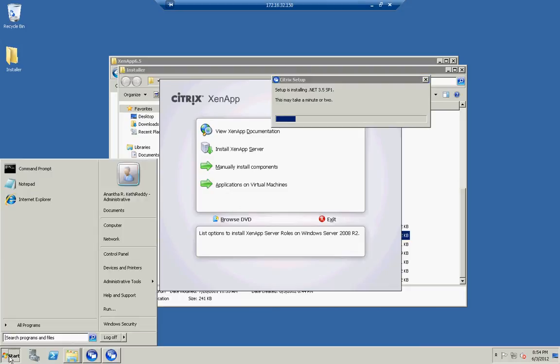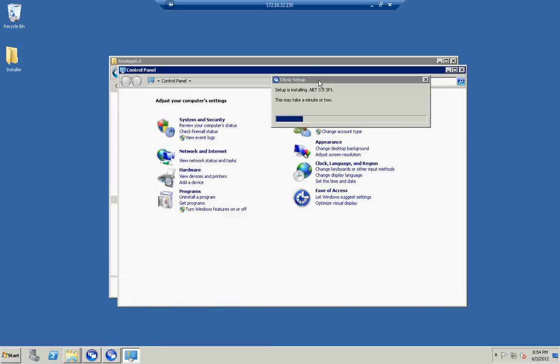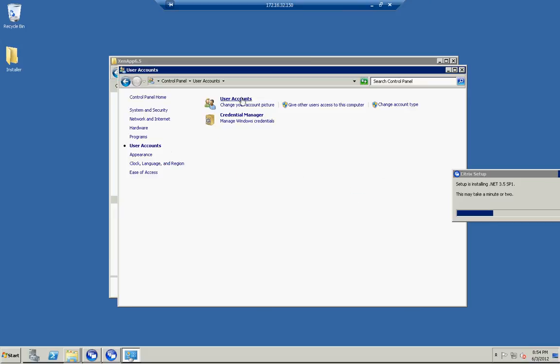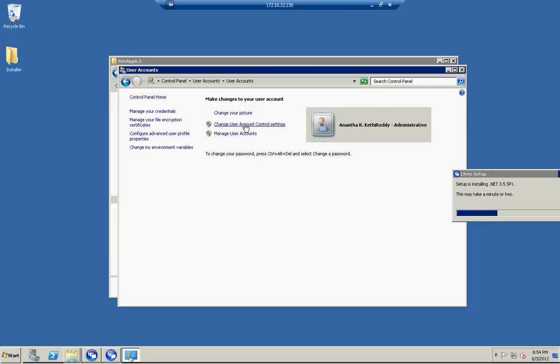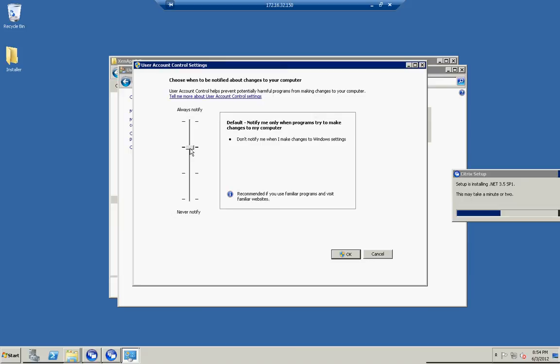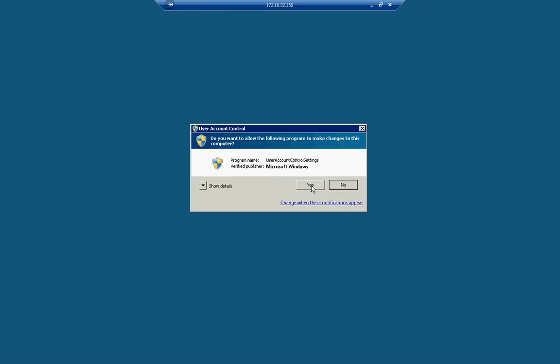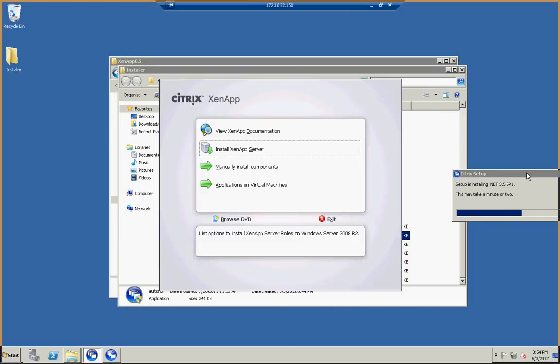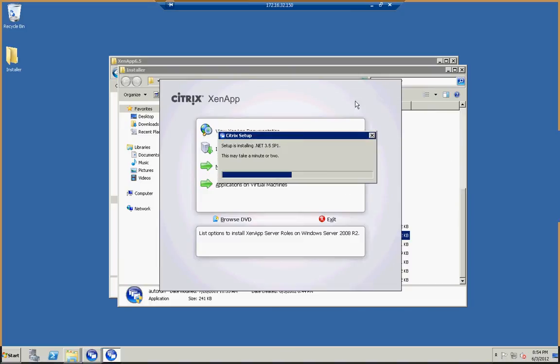Before that, we can change the User Account Control. User Accounts, change User Account Control settings. Set it to never notify the admins. Yes. Installing, it will take a minute or two.